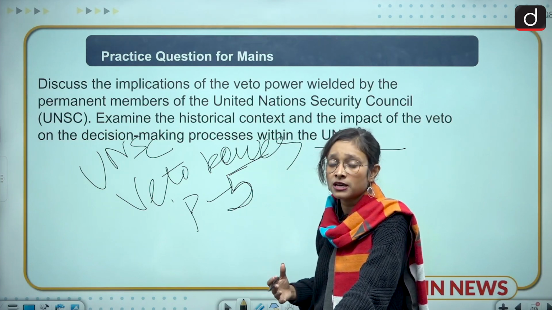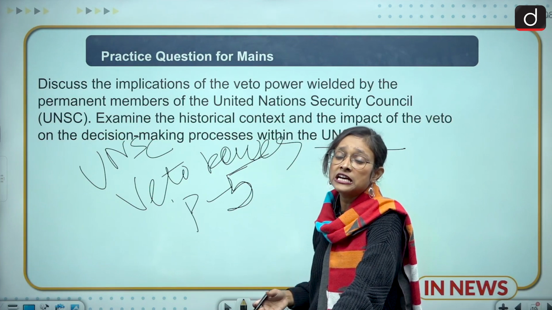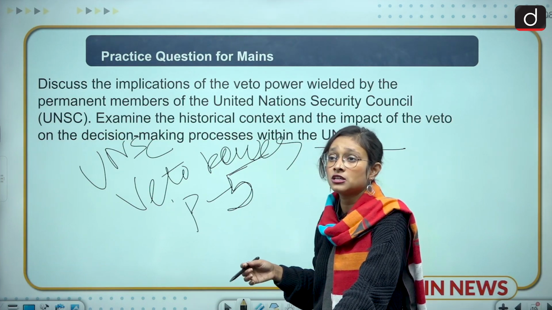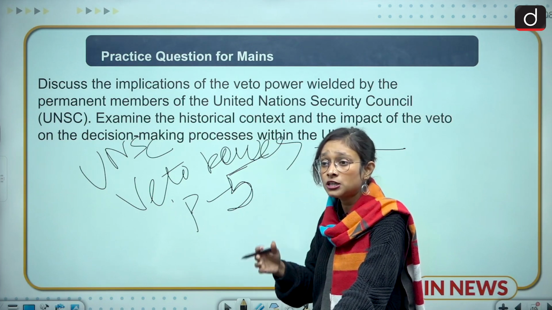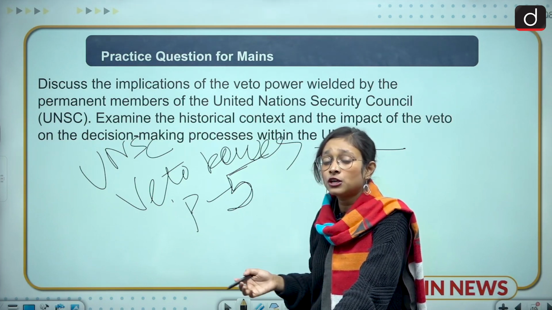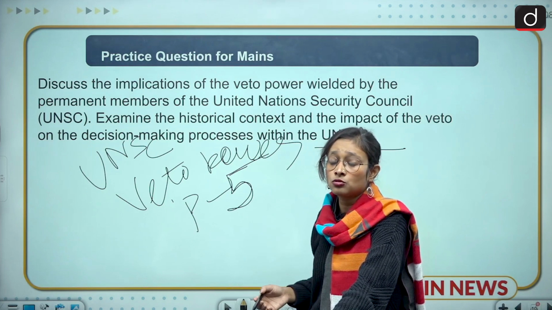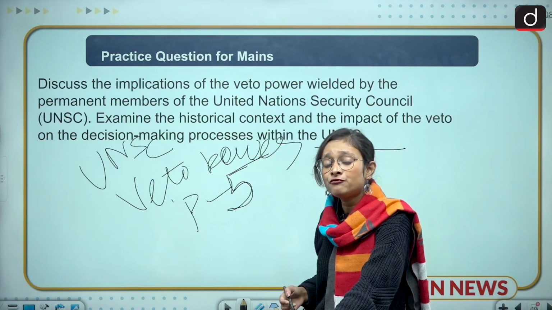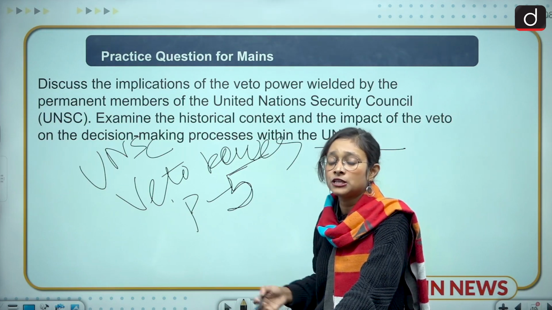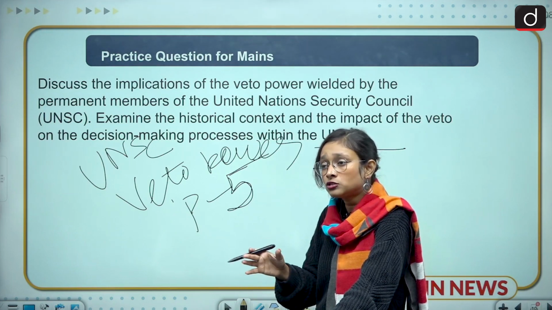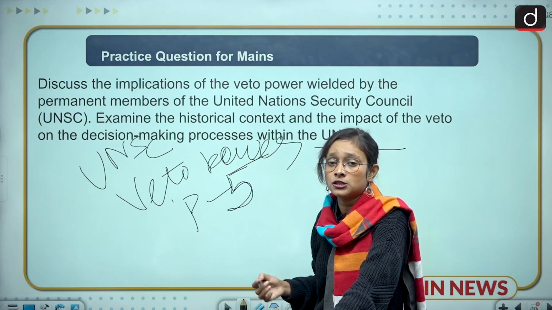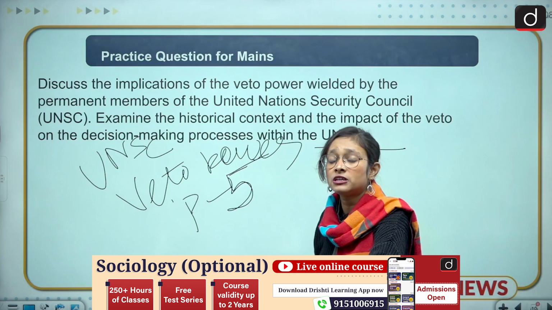Many times it is proving a success for the world order, but right now what we are seeing is that in the case of the Russia-Ukraine war, and also the Israel-Palestine war, there is a country which always vetoes humanitarian measures. This should not happen. The second thing is, why do only 5 countries have such rights? If we look at the structure of these 5 countries, they are mostly developed countries. What about the developing countries? What about the least developed countries?